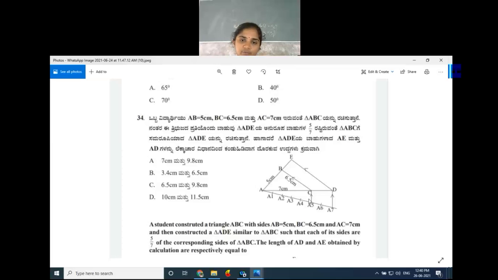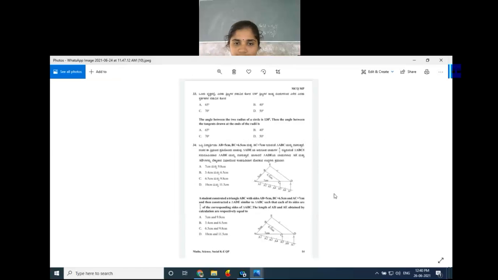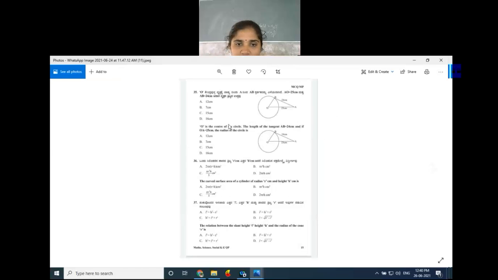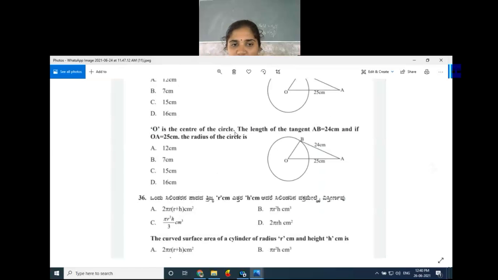Do you have any confusion regarding this? No. So we'll move. Next question. O is the center of the circle. The length of the tangent AB is equal to 24 centimeter. And if OA is equal to 25 centimeter, then the radius of the circle is dash.